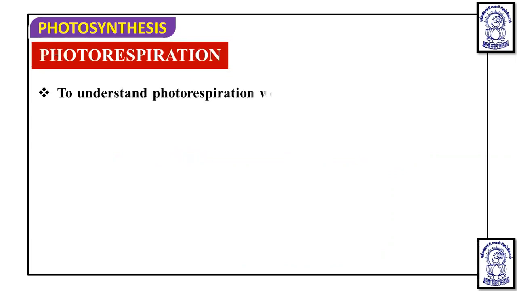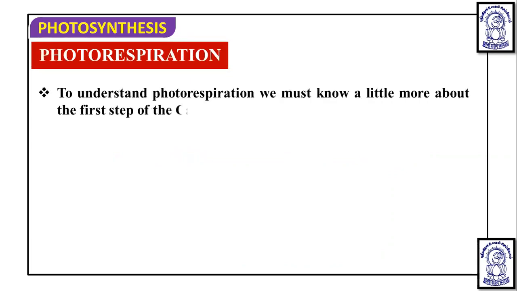To understand photorespiration, we must know a little more about the first step of the Calvin pathway, the first CO2 fixation step, which we have discussed in the C3 pathway. This step is coordinated by the enzyme Rubisco, ribulose 1,5-bisphosphate carboxylase.